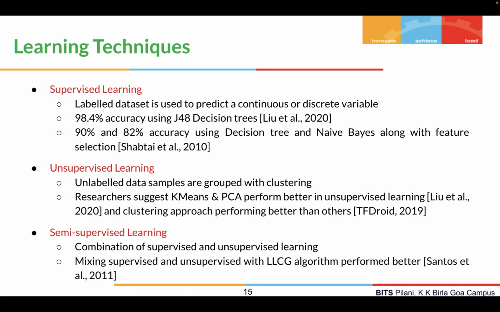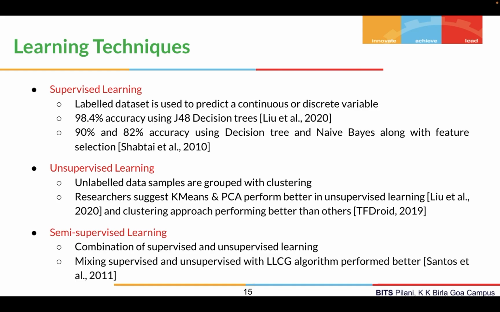Now we move on to the learning techniques. We have supervised learning, unsupervised learning, and semi-supervised learning. In supervised learning, we have a labeled data set, where we use this data set to predict either a continuous variable, which is a regression task, or a discrete variable, which is a classification task. Some of the literature here is Liu et al., who have used J48 decision trees and achieved 98.4% accuracy. Similarly, there are other studies which have used decision trees and naive Bayes algorithms.